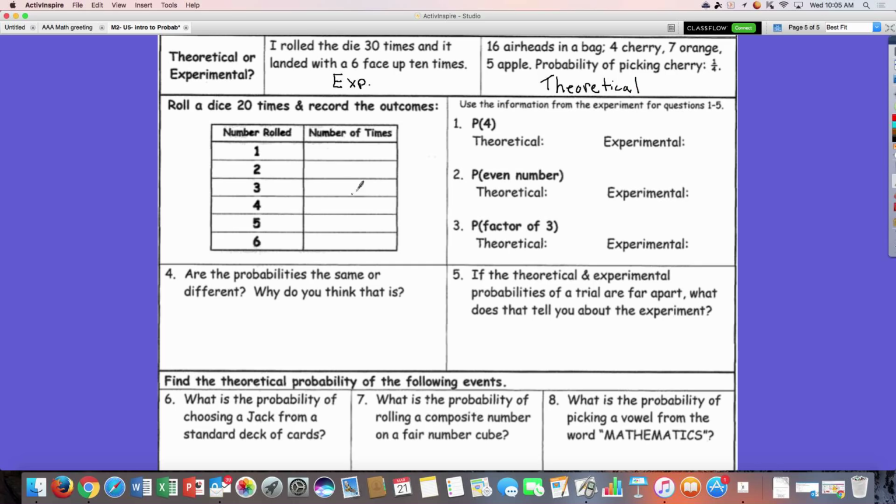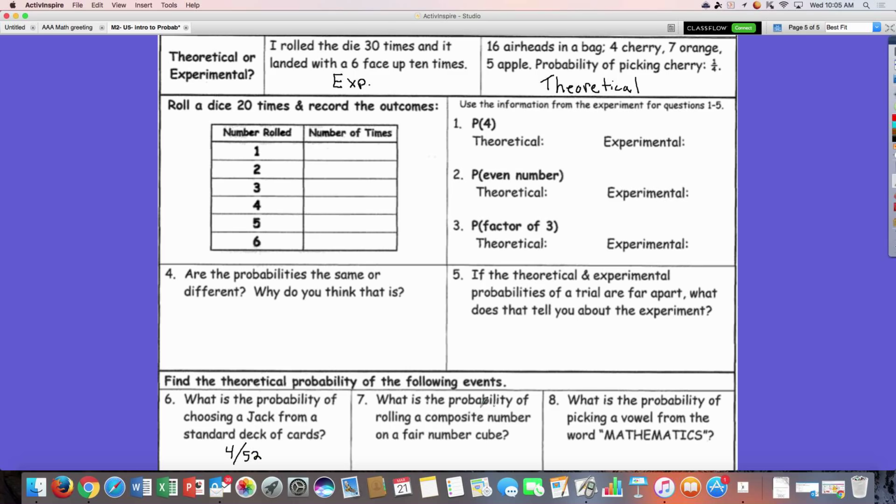We're going to go ahead and perform this together. Okay, and then afterwards, I'm going to go ahead and give you the answer to this. If you want to click pause and do 6, 7, and 8, go ahead. I'm about ready to give you the answers. Spoiler alert. Click pause. The probability of choosing a jack from a standard deck of cards, well, there's 4 jacks. How many cards are there? 52.